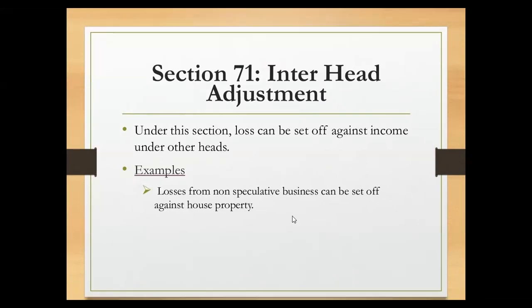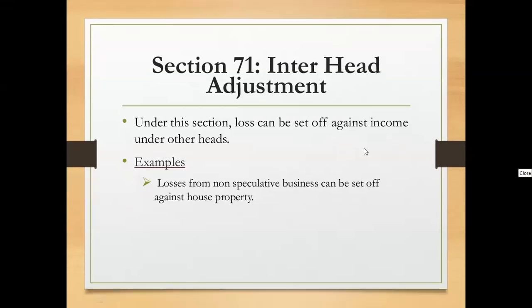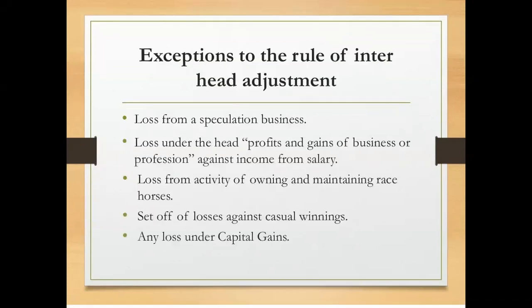So that process or that type of adjustment will be called as inter-head adjustment, or the set off between the two heads of income. And there are some exemptions of the inter-head adjustment also, that is even the loss from a speculation business, because the loss from speculation business can be set off only from the income from speculation business, not with any other heads of income.